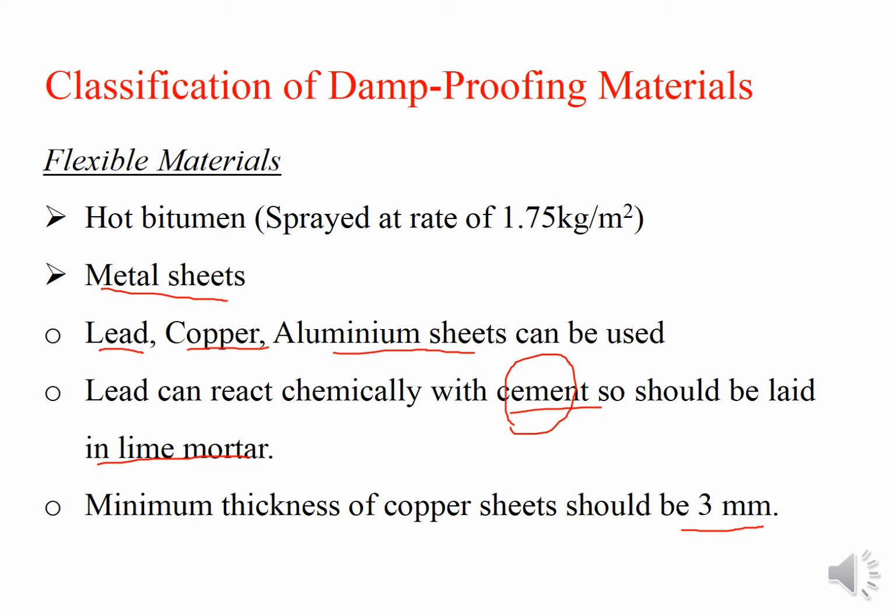These are very small details. There may be major details on how the sheets can be used, which kinds of sheets are there, how the shape and strength can be maintained, and how the ductility can be improved for these sheets to be used as damp proofing. There are so many details that can be incorporated under this heading, but here our scope is only understanding the damp proof materials that may be available in the market, so only the minimum details have been incorporated.